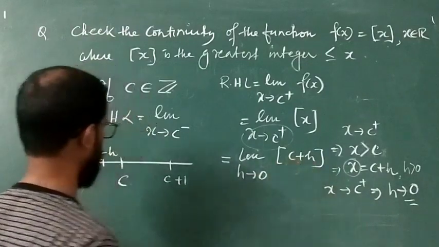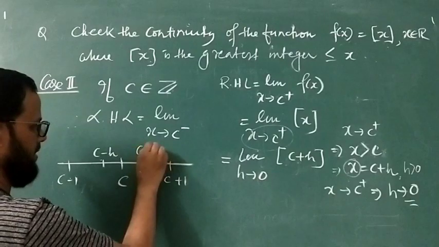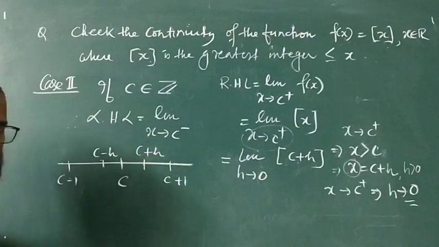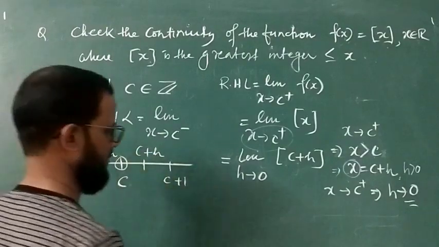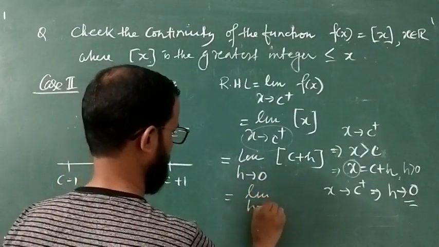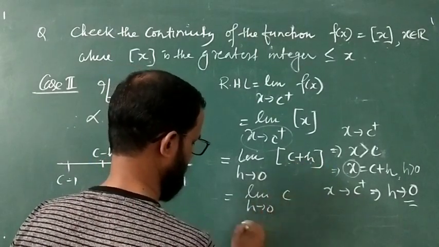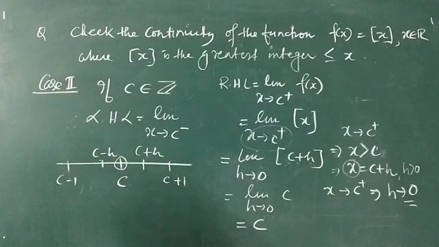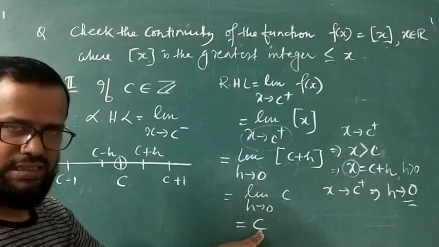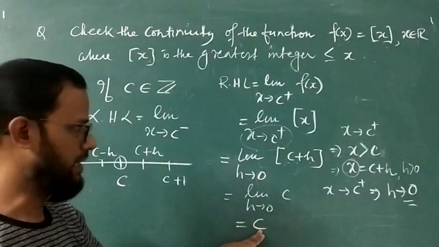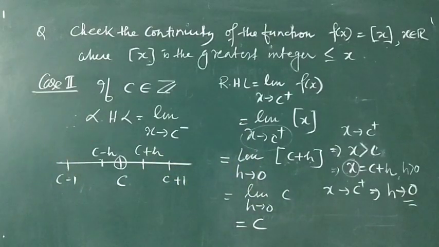Now you have to see what is the position of C plus h. C plus h का पोजीशन क्या है, C से थोड़ा बड़ा होगा because h is positive, so C plus h is present in between C and C plus 1 and therefore box of C plus h will be the left one, and you can say limit h tends to 0, box of C plus h is equal to C और इसका limiting value क्या होगा, C होगा। तो फाइनली what we get, right hand limit is equal to C, and since C is an integer so it is a finite and fixed quantity and therefore right hand limit also exists.